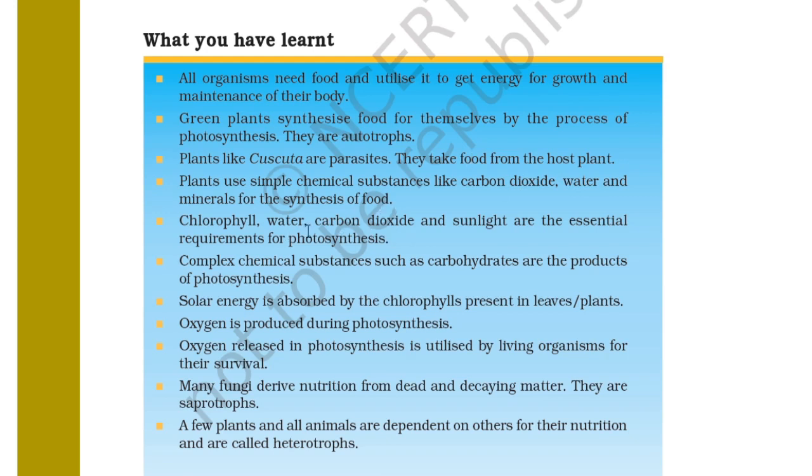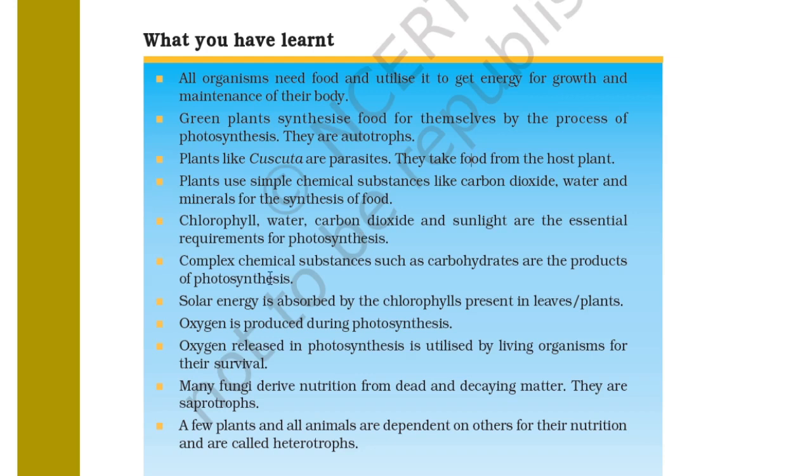Chlorophyll, water, carbon dioxide and sunlight are the essential requirements for photosynthesis, and during photosynthesis oxygen is produced, which is very essential for life to subsist on earth.